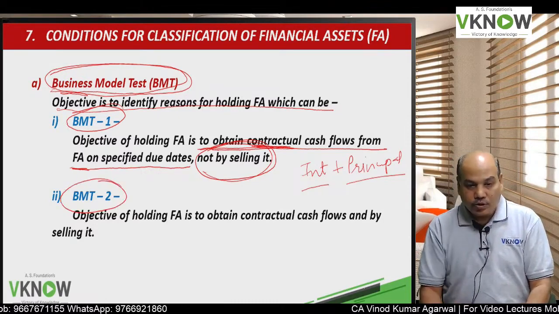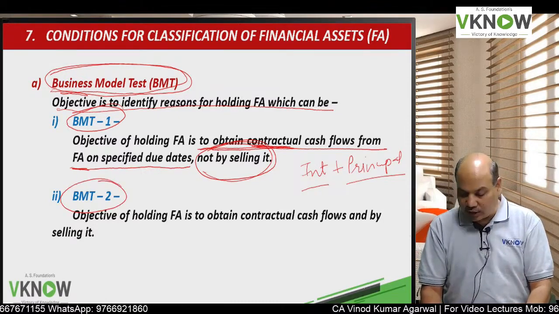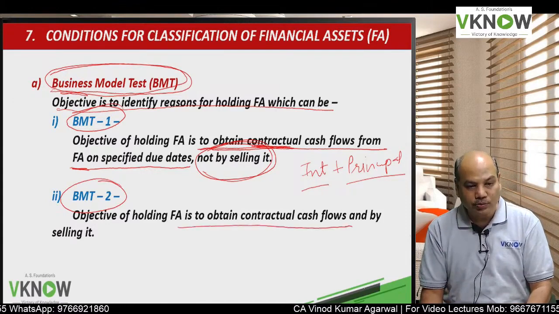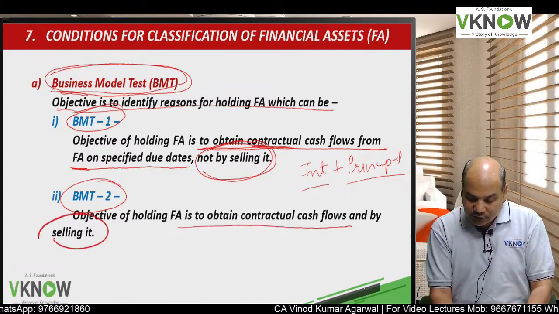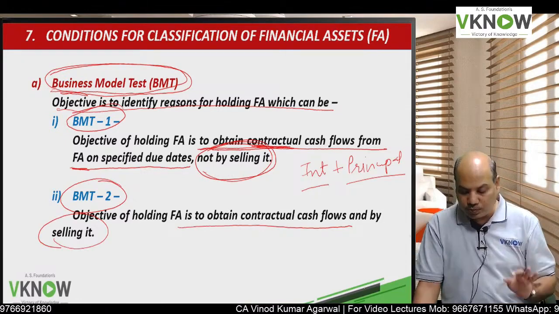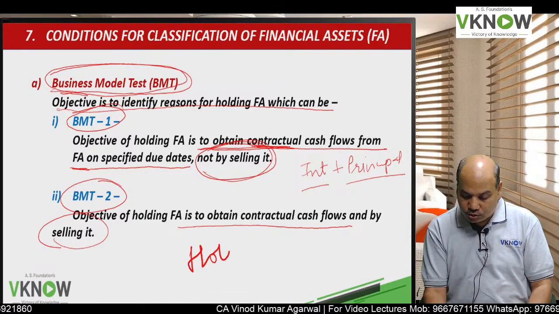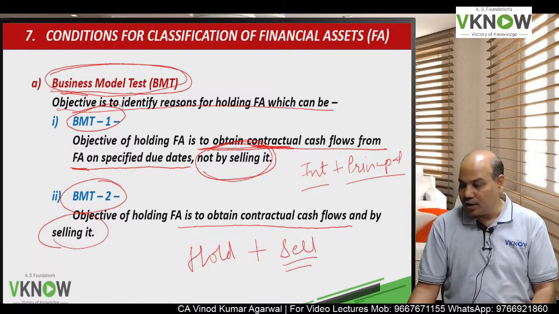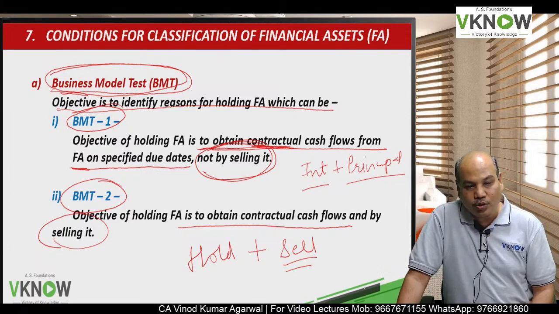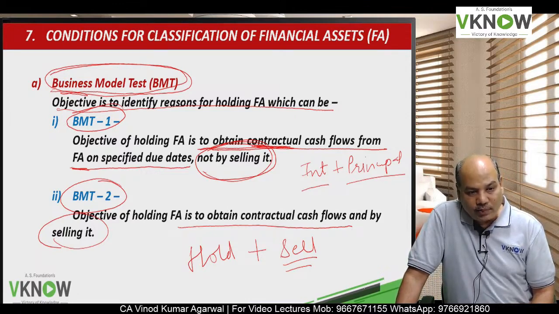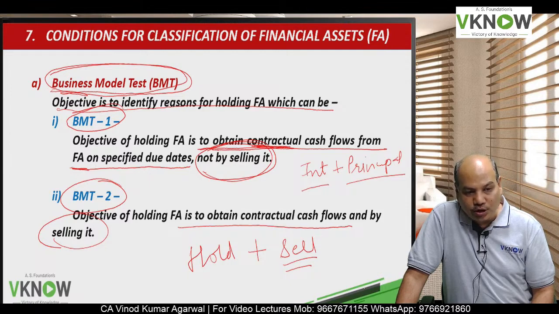The second objective of holding a financial asset can be to obtain contractual cash flow and also by selling it. That means you are keeping both options open. You want to hold it also, and if need arises, you can sell it also. So there is no requirement to hold it till maturity.